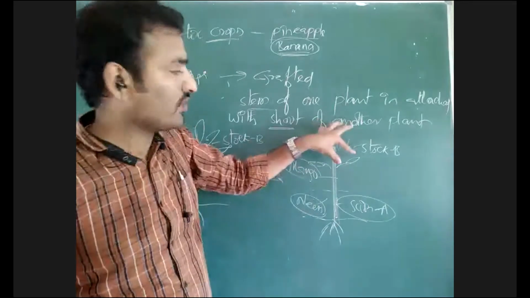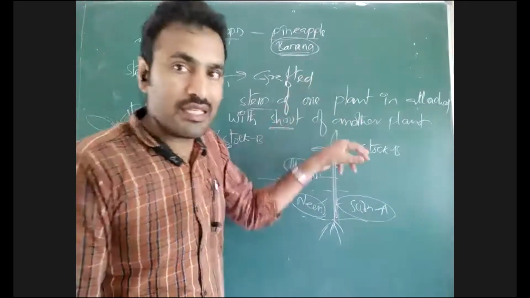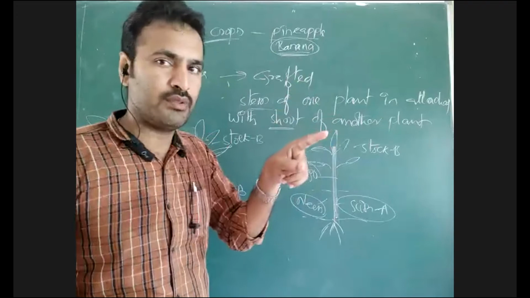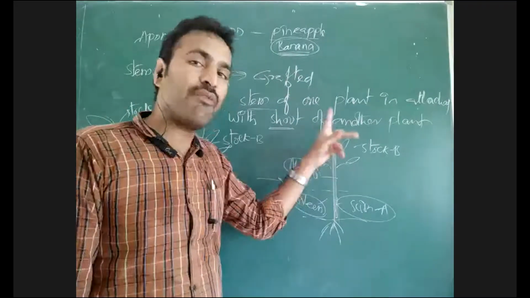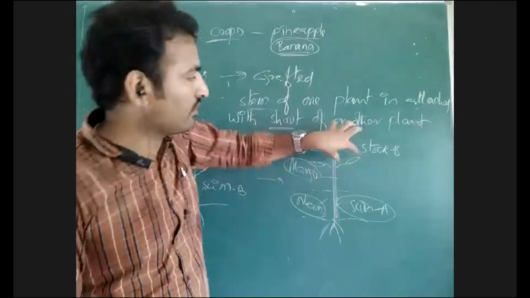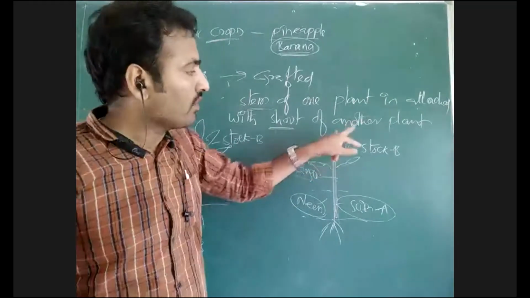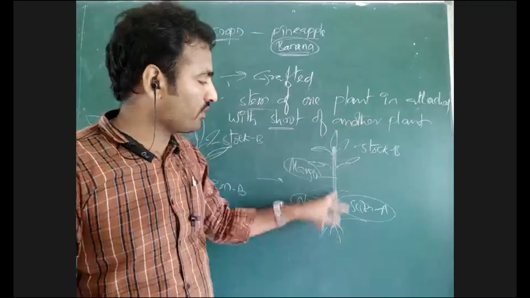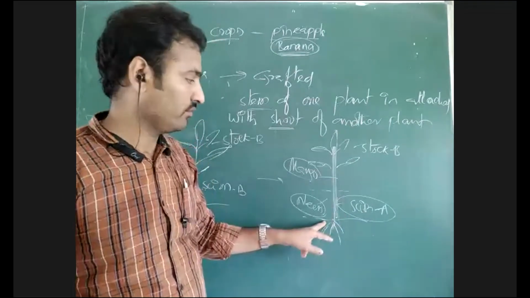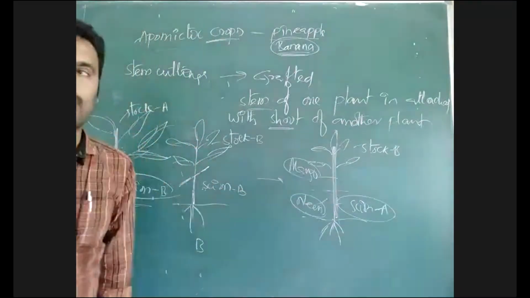So whatever the shoot system that is present, those cells have the particular genotype. Due to that genome, they can flower of their own. This scion will produce the flowers of the same species. This will not produce the flowers of the stock. Sorry, this scion.